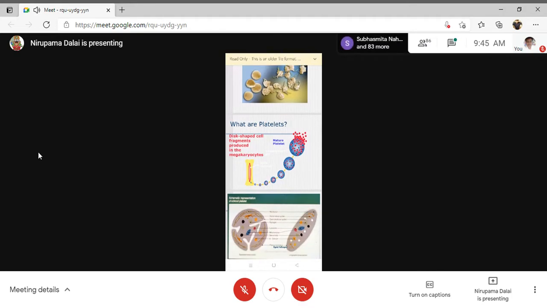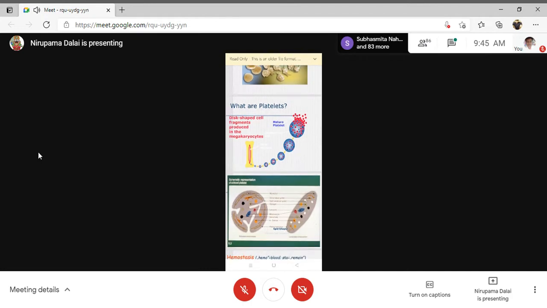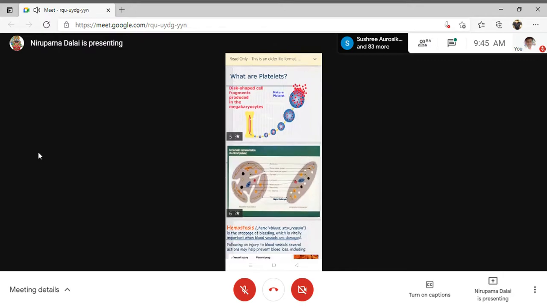Okay, so then we come to the structure of the platelets. They have the cell membrane. Below the cell membrane, there is a microtubule-like structure, which is made of a special protein known as tubulin. Okay, so this is the structure of platelets, containing other organelles like ribosomes. They have mitochondria, which will be supplying the energy in the form of ATP.